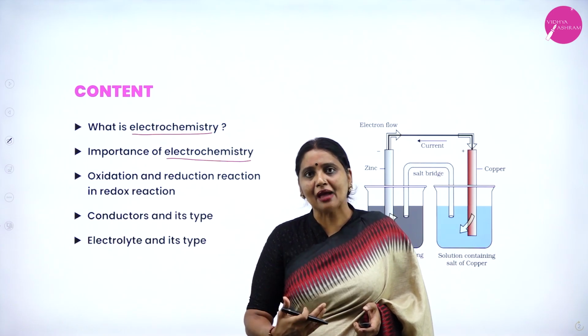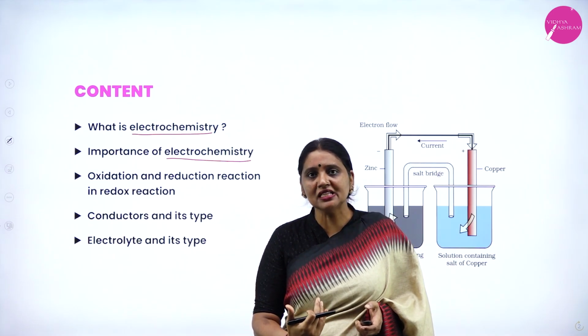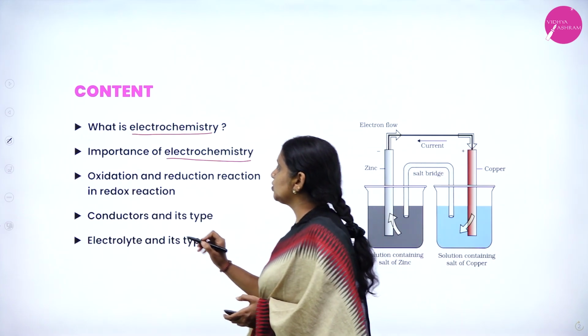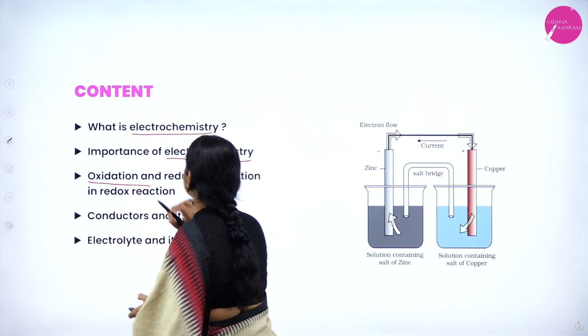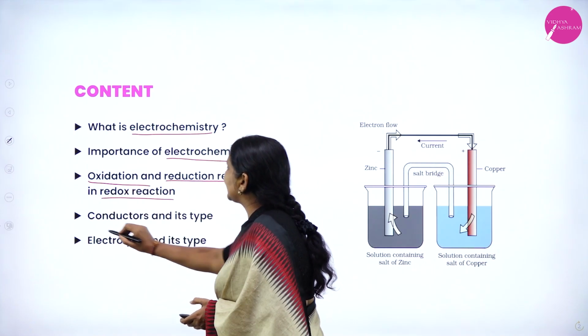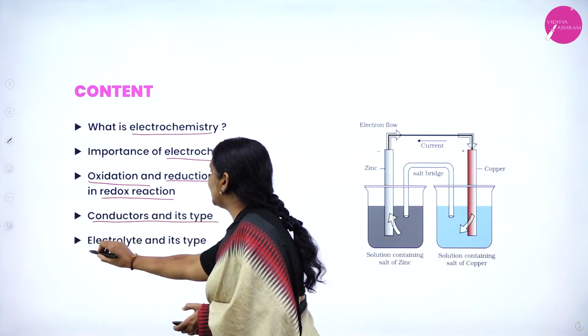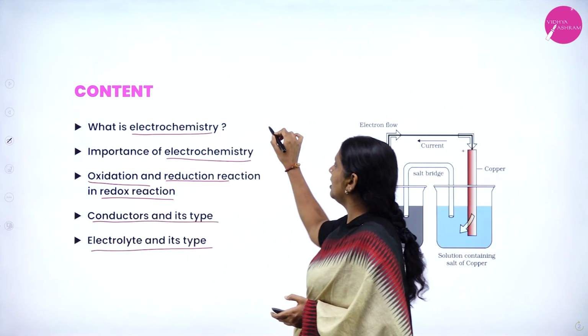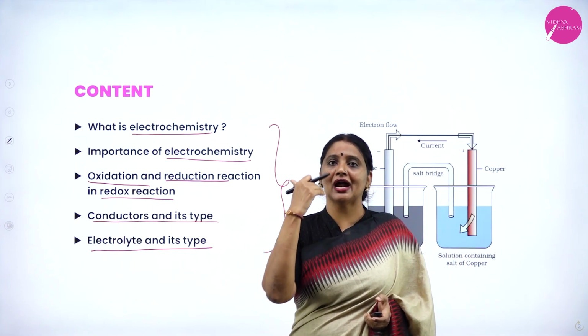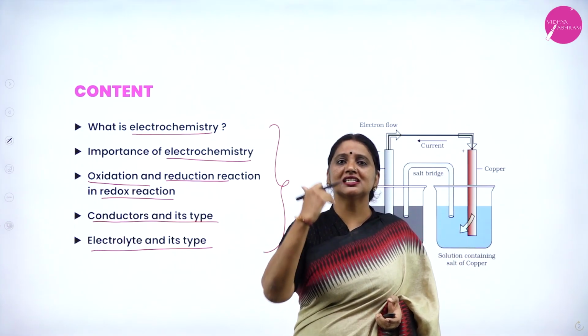Similarly, I will deal with the applications of electrochemistry, and you have to know about three types of reaction: oxidation, reduction, as well as redox reaction, conductors and their types, electrolytes and their types. Today, I am going to deal with the basic concepts which are required to understand the electrochemistry chapter.